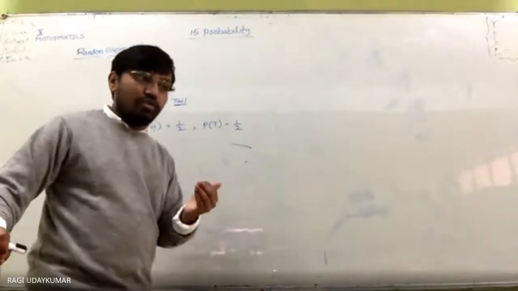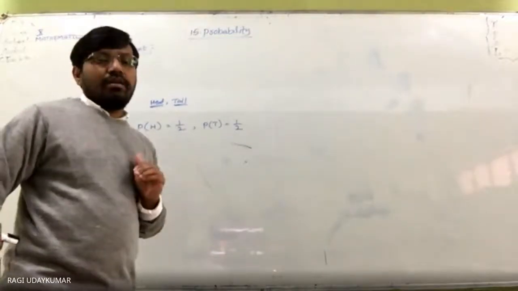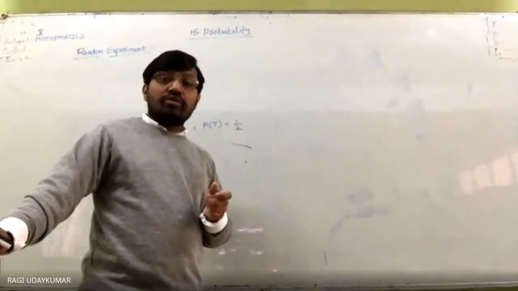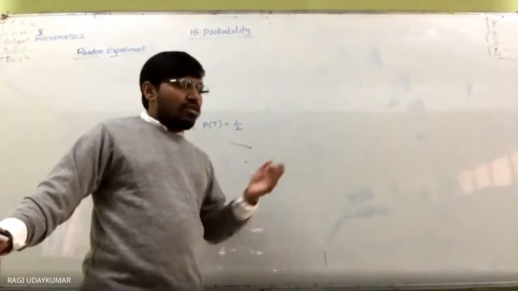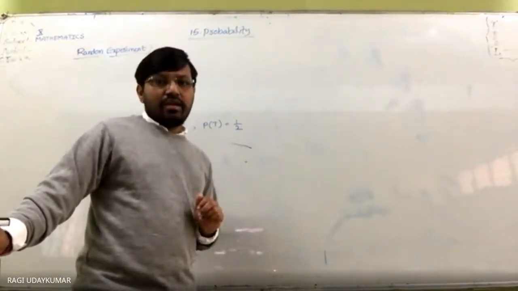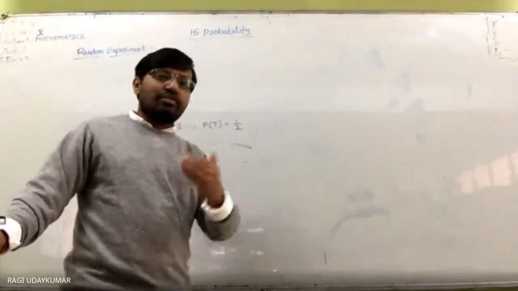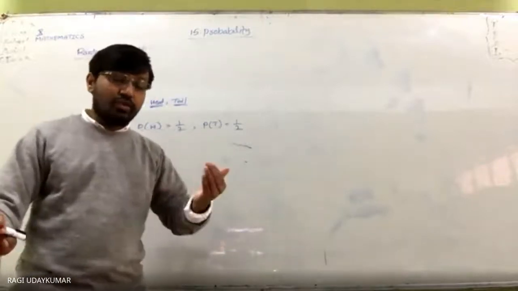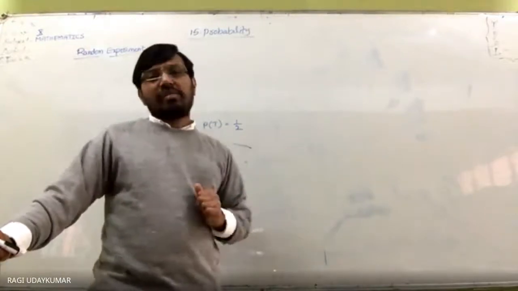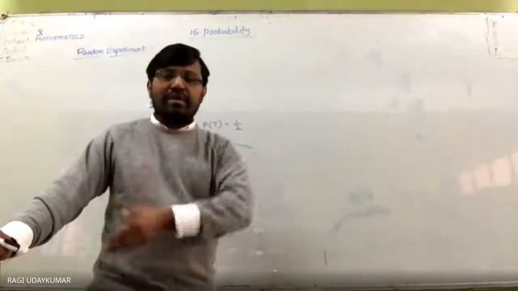The total number of times you got head and the total number of times you got tail will mostly be near 500. You may get 470 times head. Divide by 1000. As the number of times increases to 2000 times, 4000 times, you are going to get the accurate number. That's why this is called theoretical probability. As the number of cases increases, experimental probability will become theoretical probability.